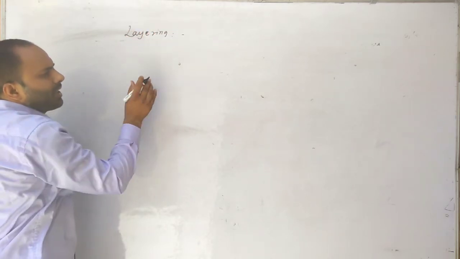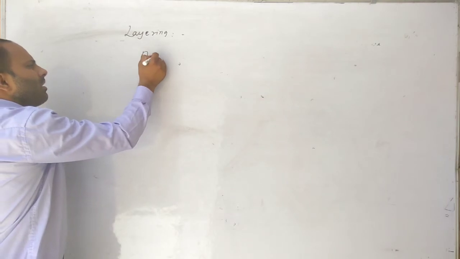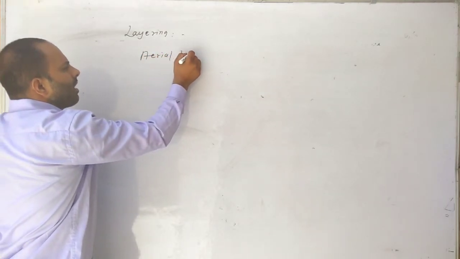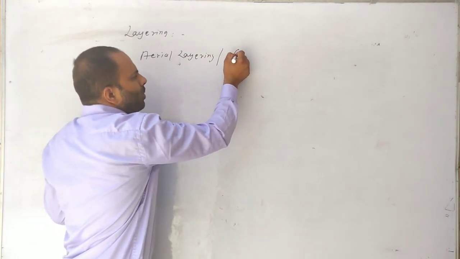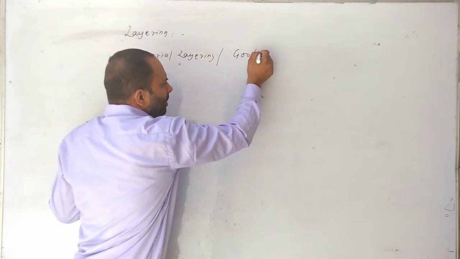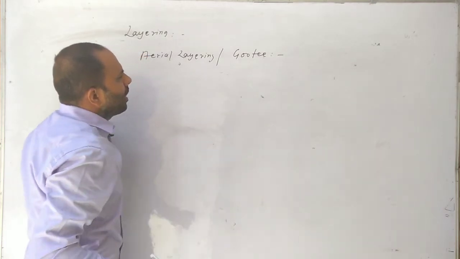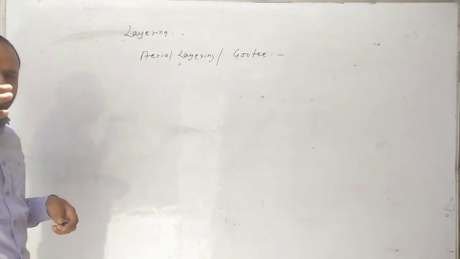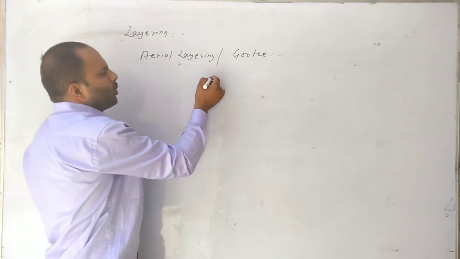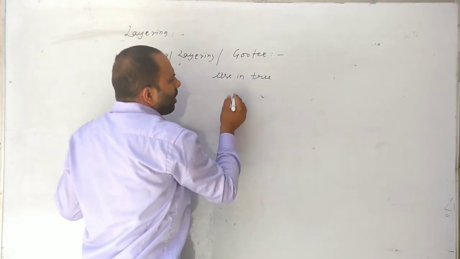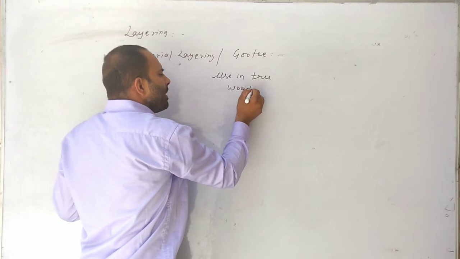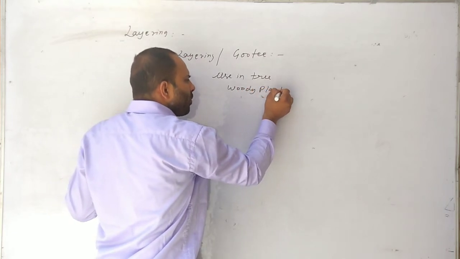The second type of layering is aerial layering, which we also know as gutti. These methods are used in trees and woody plants.